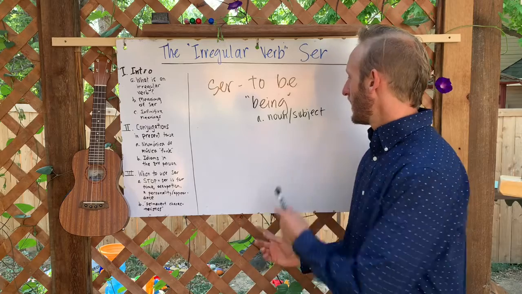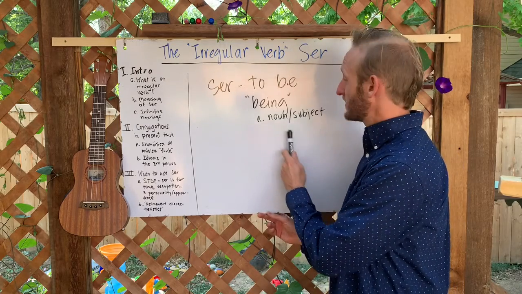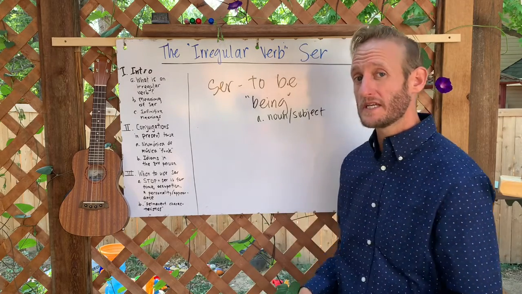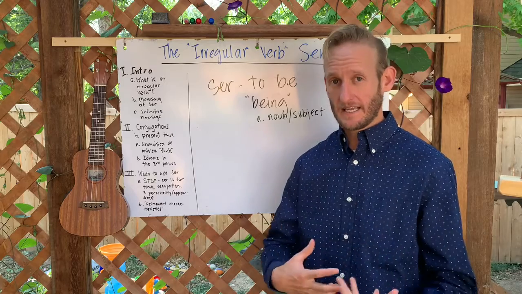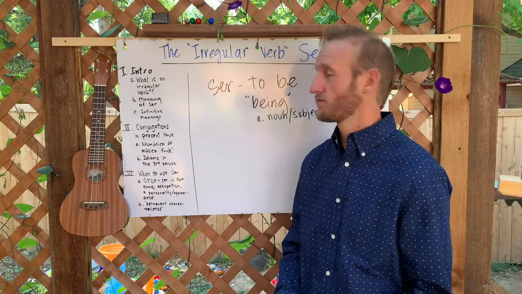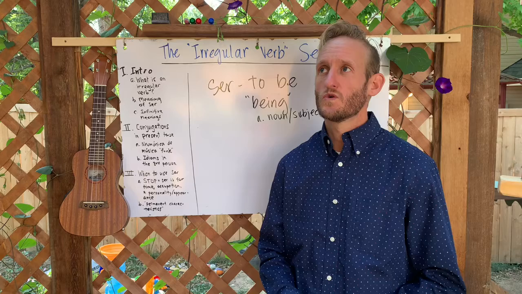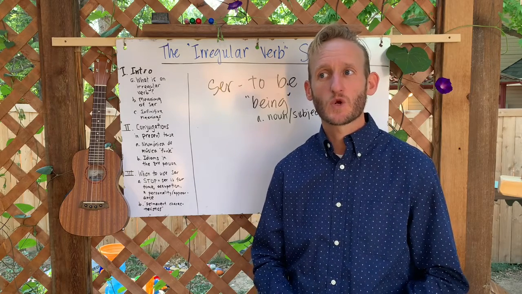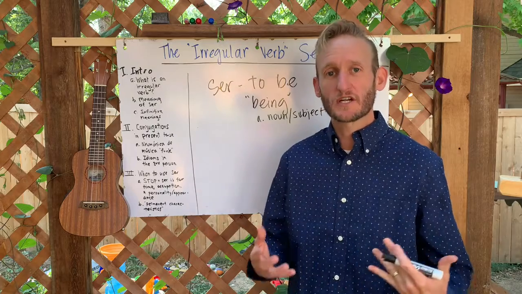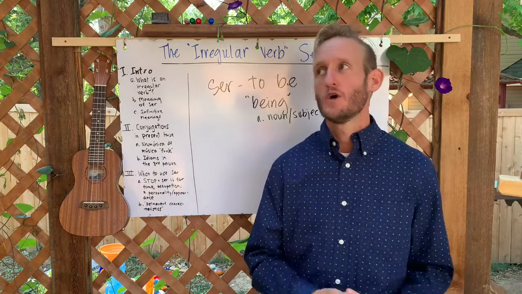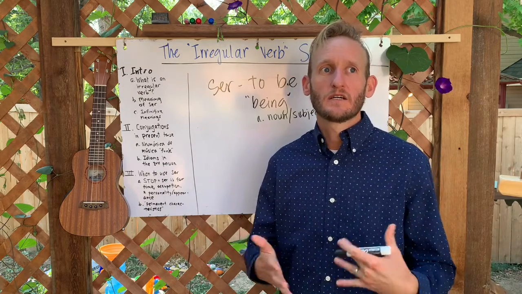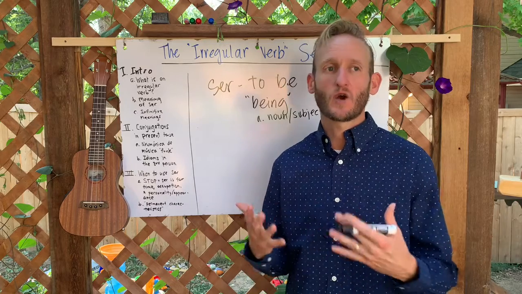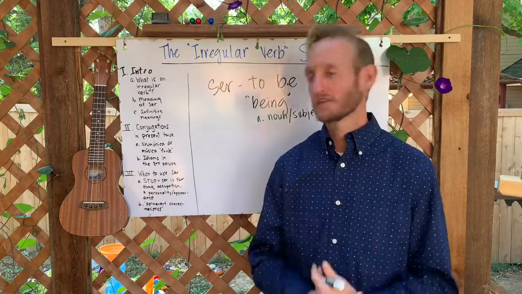So that would be as a subject. But it can also mean a being, like a living thing. Por ejemplo, un ser vivo, living being. Ser humano, un ser humano, a human being. Un ser acuático, an aquatic being, like a fish, for example.